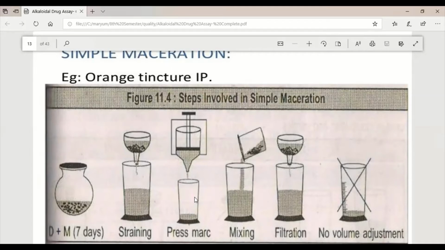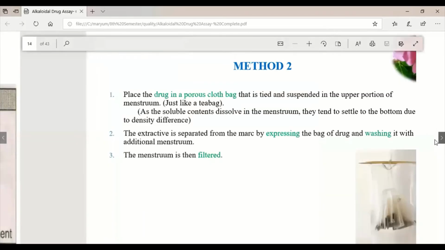Then we mix both the strained and the expressed liquid, filter it, and then evaporate the solvent to get our alkaloidal content or alkaloidal crystals.